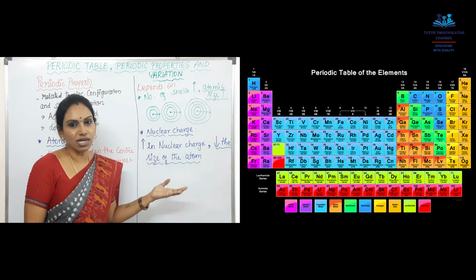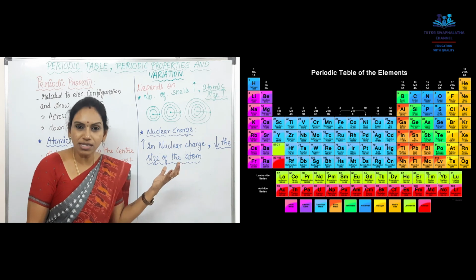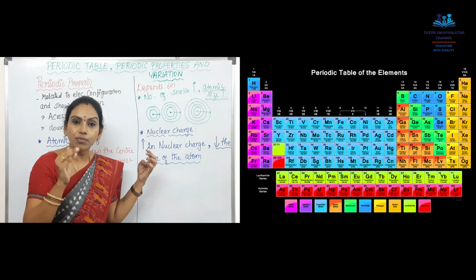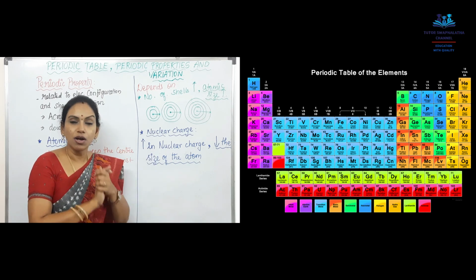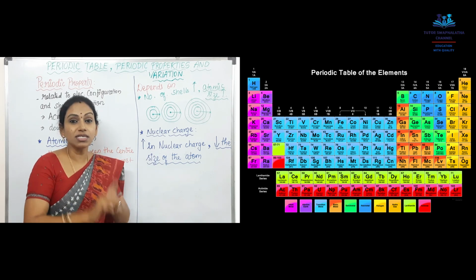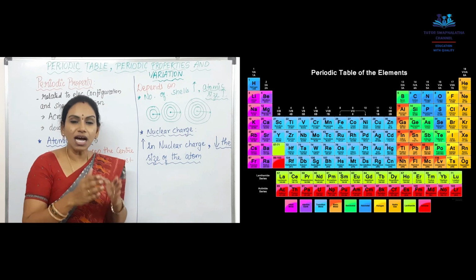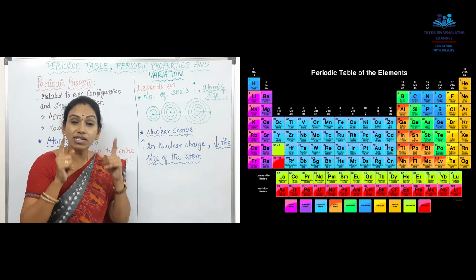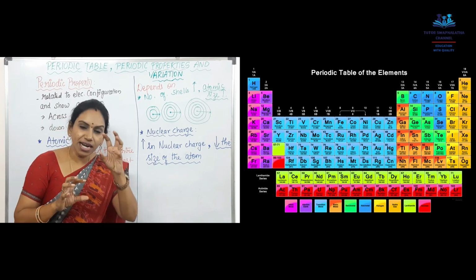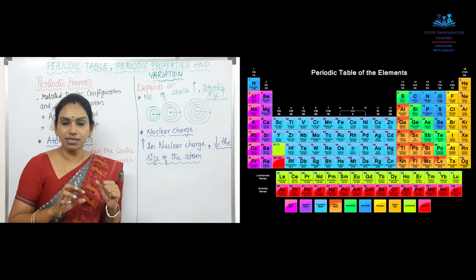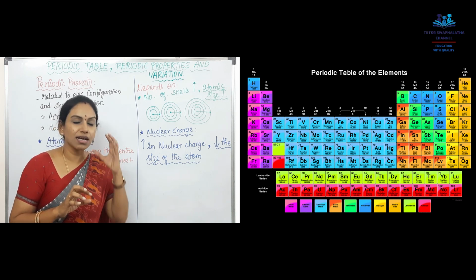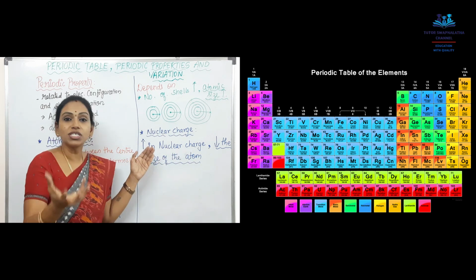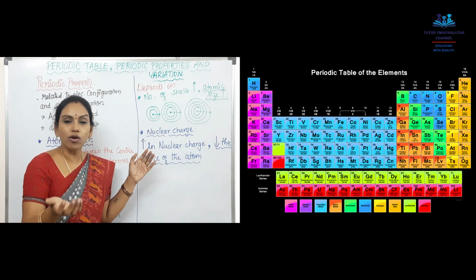Nuclear means nucleus. What is the charge for the nucleus? It carries positive charge because it has protons in it. Protons are positively charged. So, the charge for the nucleus is plus. What is the charge for the electrons that are revolving around? Minus. So, what is the work of plus? It will try to attract the minus. And thereby the nuclear charge is the number of positive charges in it.